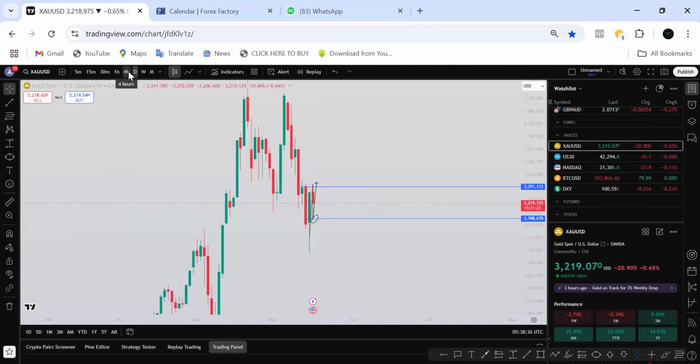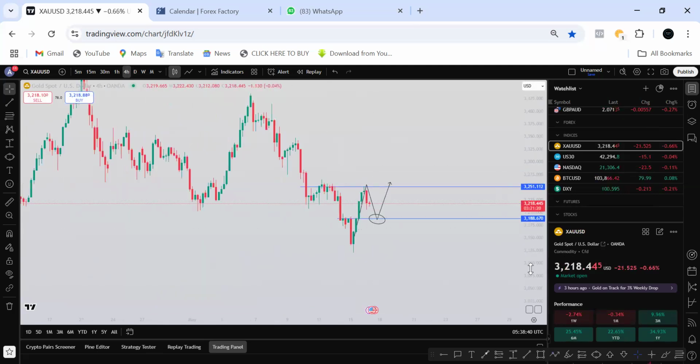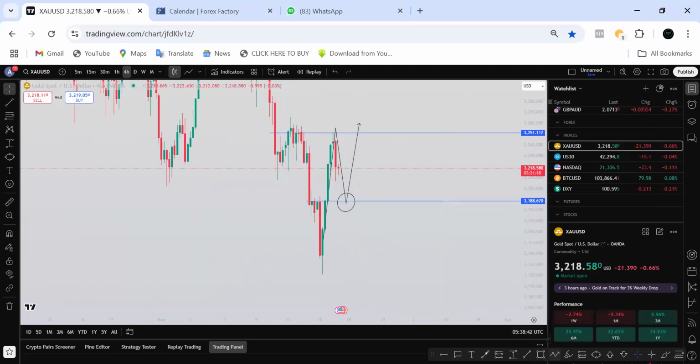Looking at the daily time frame, it is an uptrend, but refocusing solely on the H4 time frame, it is an uptrend. So I'm waiting for price that has broken out to pull back. It can sell, but I'm not interested in this sell. Mostly I love trading with the trend. So I would love price to pull back over here, then I'll go in for a buy at this point.